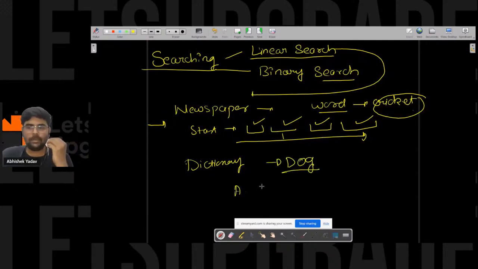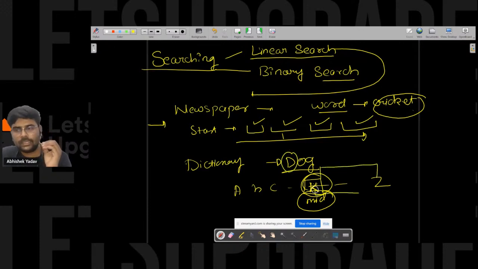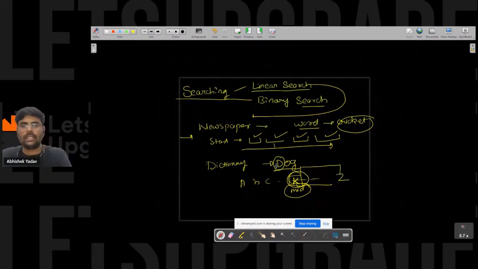You have the dictionary from A, B, C till Z. So you open the dictionary from the middle, and let's assume the middle element is K. At the middle point, you get to know that K is greater than D, right? So you don't search in this area. You will say, hey, I know D is less than K, so I have to search in the left hand side part.